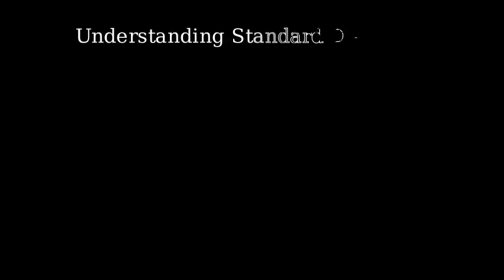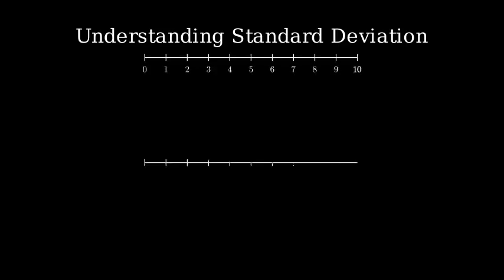Let's explore what standard deviation really means and why all of these descriptions are correct. First, standard deviation is a measure of the spread of a dataset. Let's look at two different datasets.